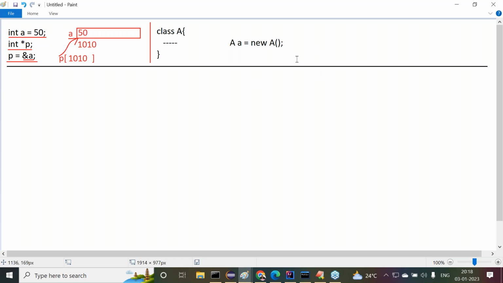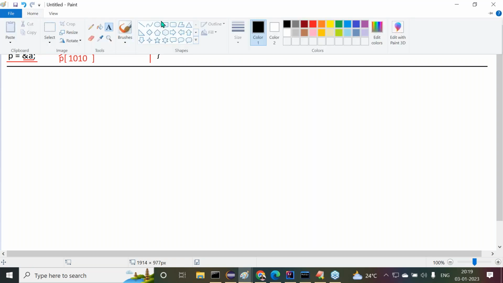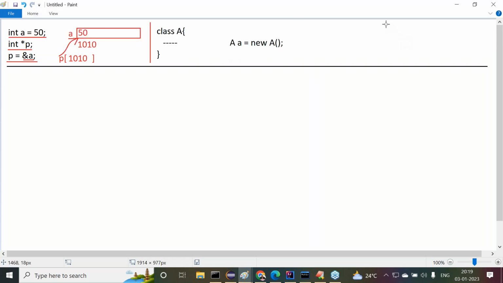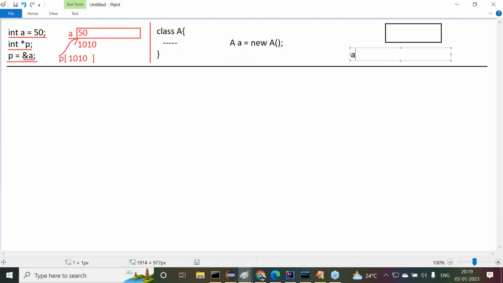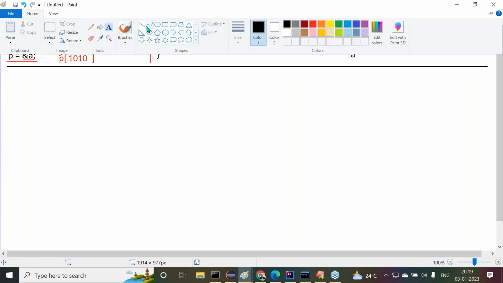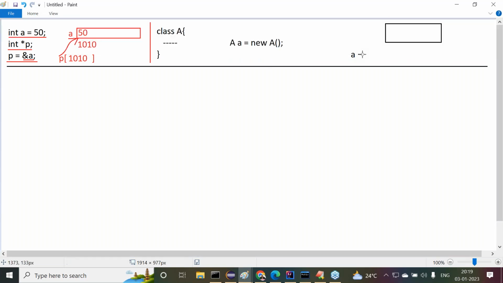Next, when we create an object for the class A, what's going to happen there? An object is nothing but again a block of memory. That block of memory is referred to by a variable, that is a. So literally how it is available, in the same way it exists.